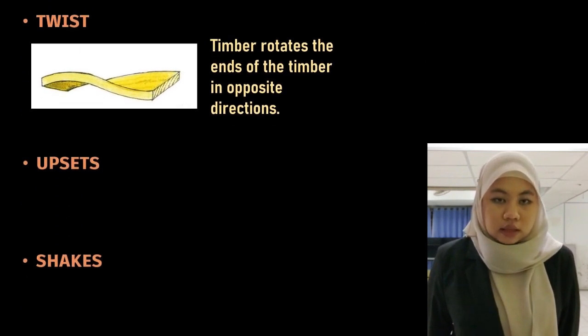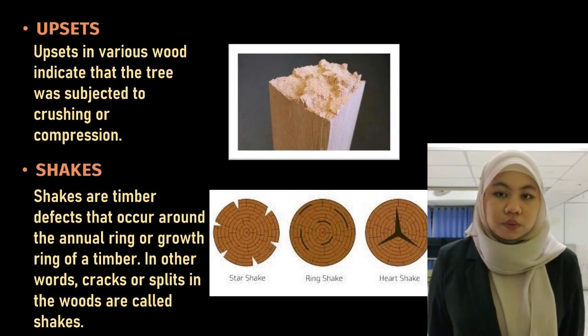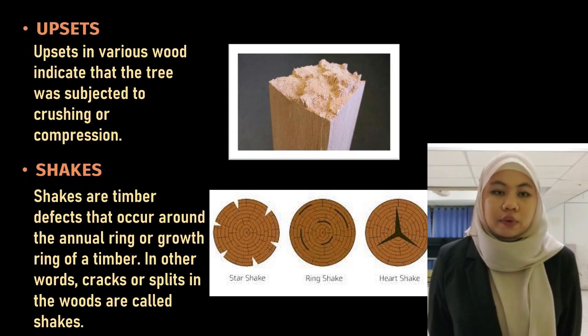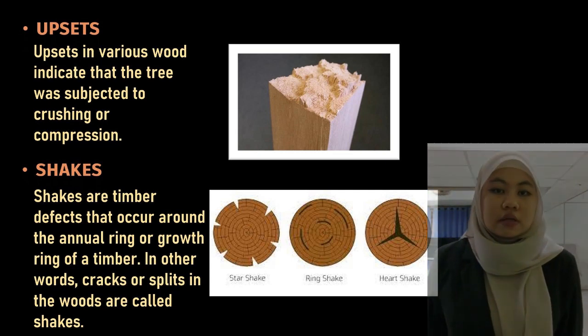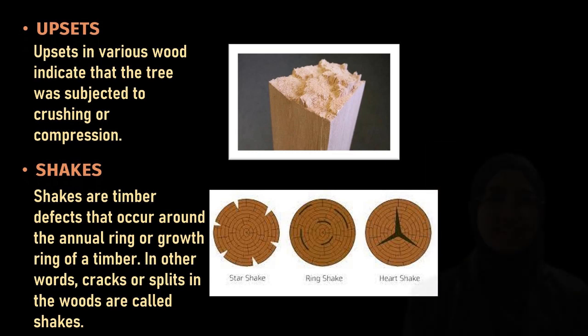The third one is upsets. Upsets in wood indicate that the tree was subjected to crushing or compression. Improper felling of trees and heavy wind blowing during the young age of the tree are the main reasons behind this type of defect. Next are shakes.